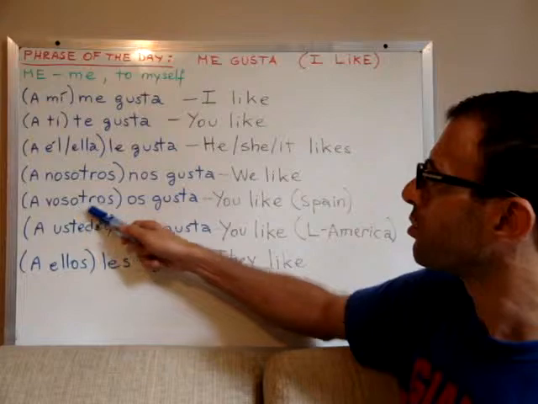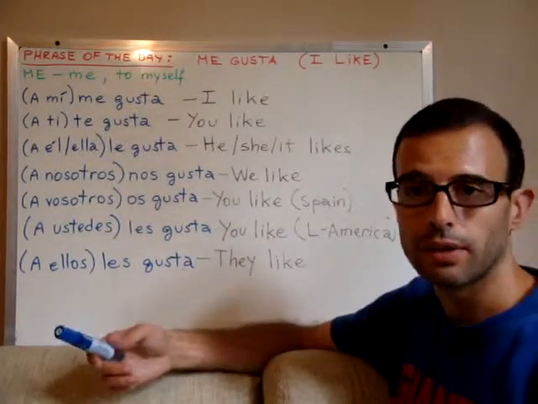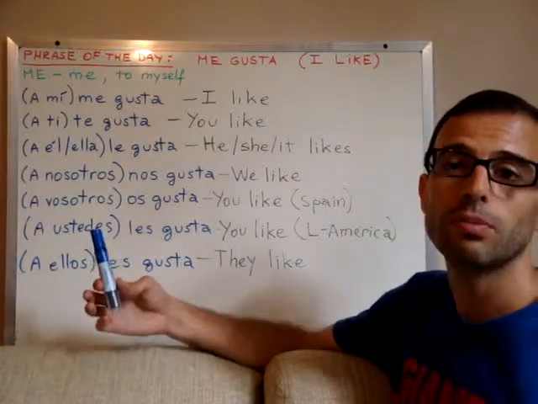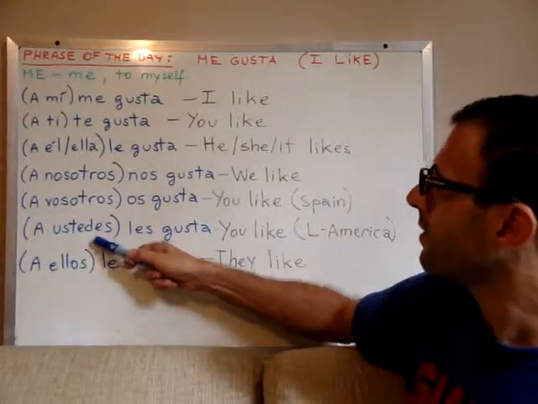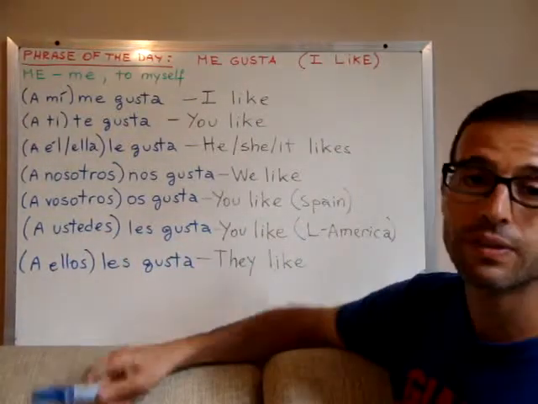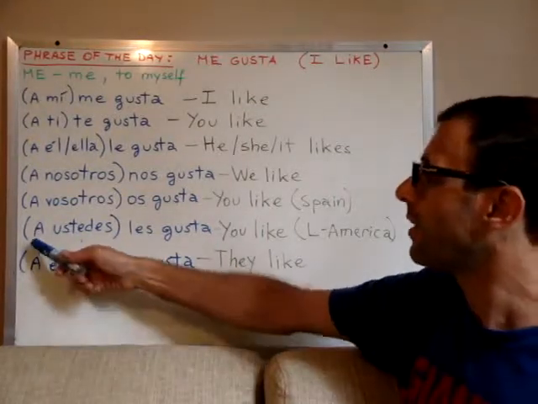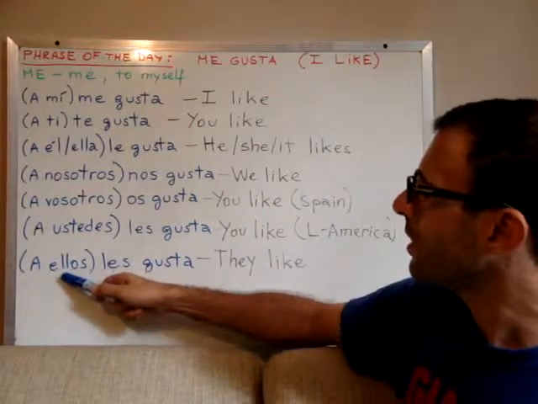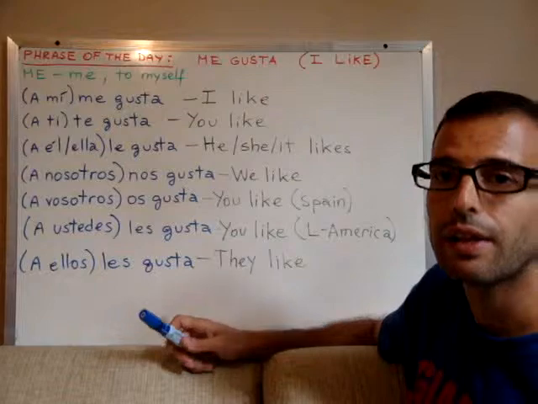A vosotros os gusta would be you like, right? You plural in the way it is spoken in Spain. A ustedes les gusta means the same thing, you like, plural, but as it is spoken in Latin America. And a ellos les gusta means they like, okay?